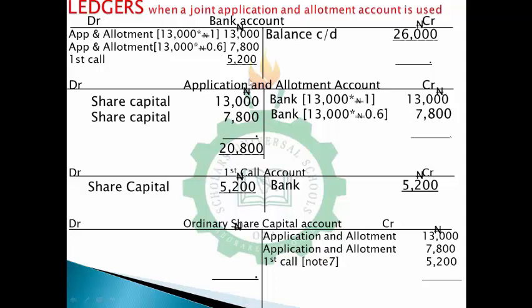By the time you sum up all of this, it's 26,000. So 26,000, you balance the account. Then we move to the next. This is 28. So you balance the account. You can see that this is balanced. The first call is balanced too.